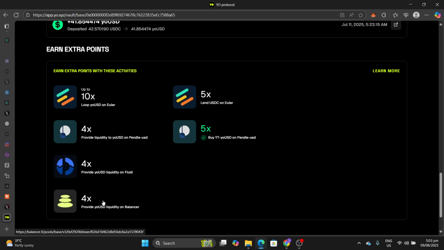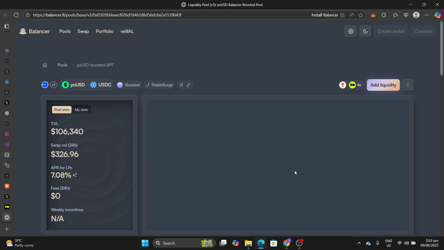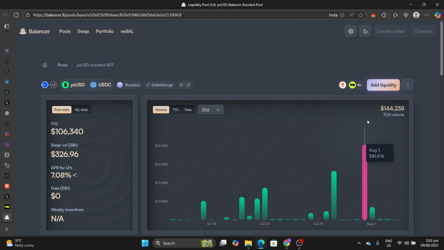Another strategy is to provide liquidity on Balancer. With this one, you will earn additional yield, you'll earn points, and you'll also maintain your principal because you are simply providing liquidity. I'll talk about that in another video. Some may want to approach this strategy because they don't want to spend their stable coin or lose it. You get an additional APR by providing liquidity here, pairing your Yo USD against USDC on the Base chain. So you would not lose in essence with this strategy, and you will improve your APY.